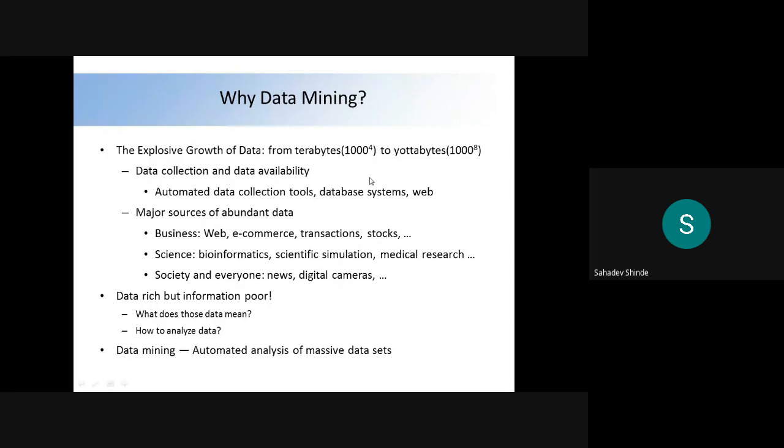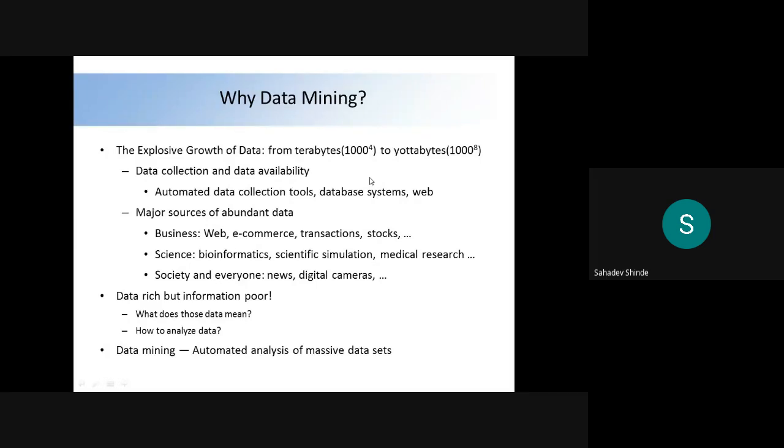So these are the data collection and data availability tools: automated data collection tools, database systems, and the web here. Okay, and major sources of the abundant data here. Abundant means not limited, you do not have any limit. So from business, that is websites and e-commerce, whatever e-commerce services we use, Amazon, Flipkart, they are also responsible for generating abundant data. Again, the transactions, stocks.